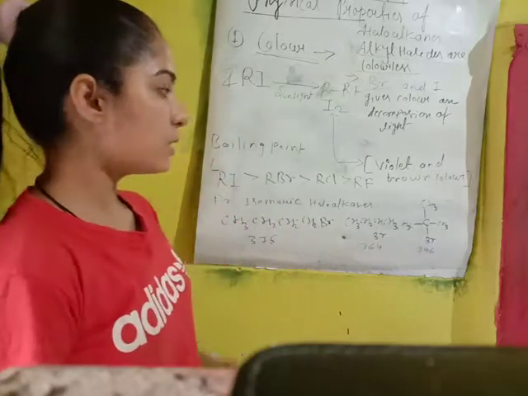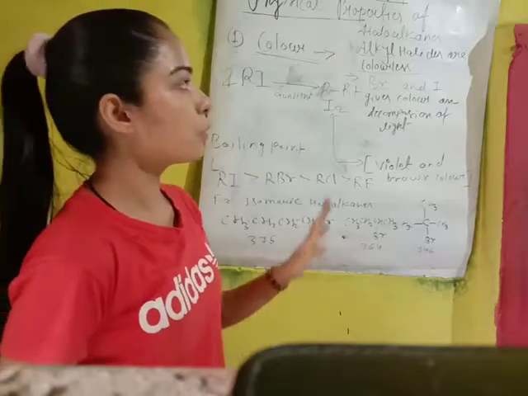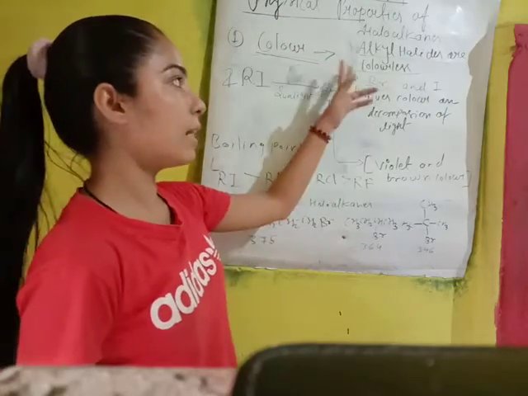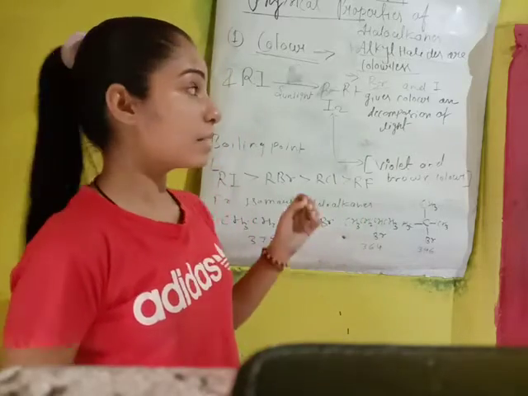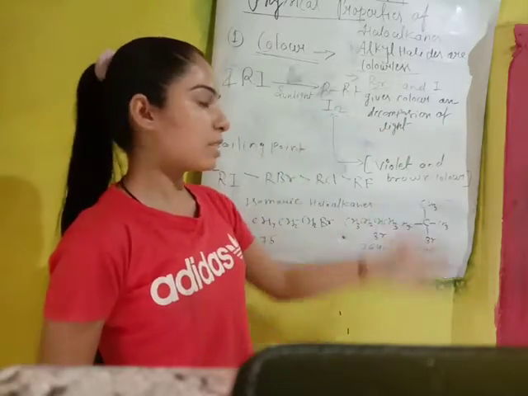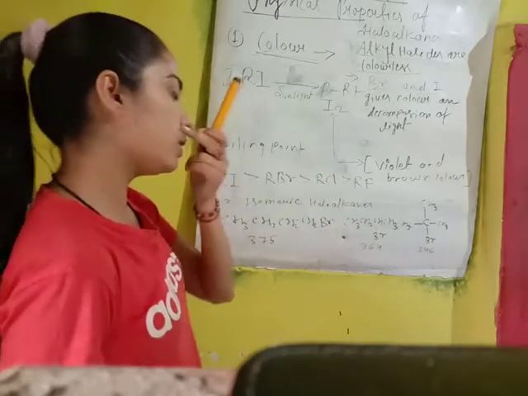Clear? So firstly you have to remember, when we talk about the color physical property of haloalkanes, most of the alkyl halides are colorless, and only the bromine and iodine compounds, when exposed to sunlight, will give color. Okay, this is important for your practical.